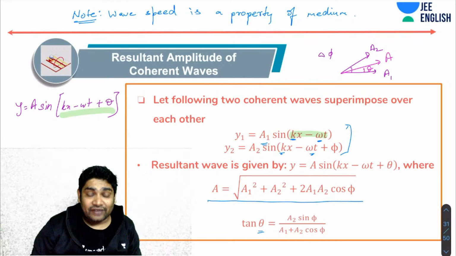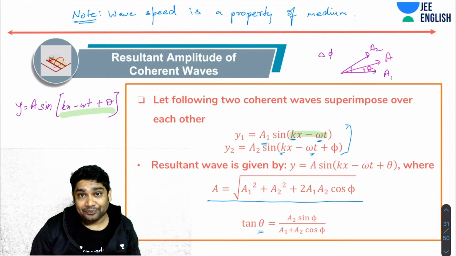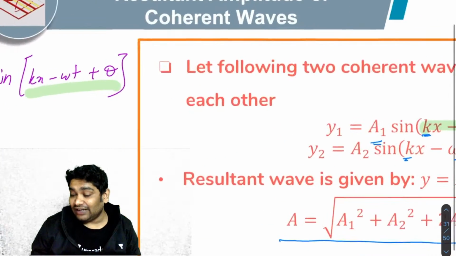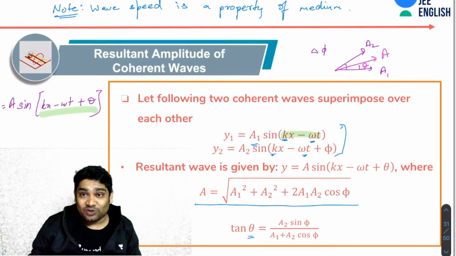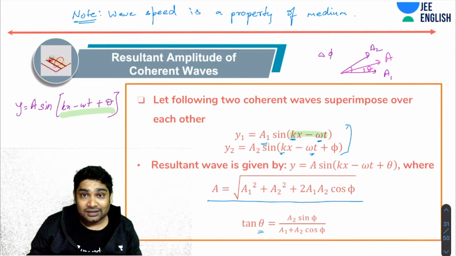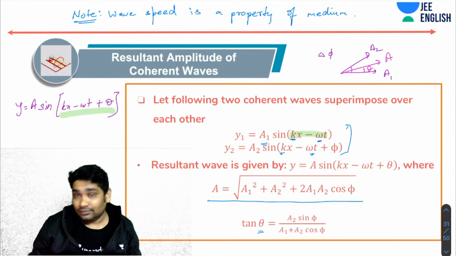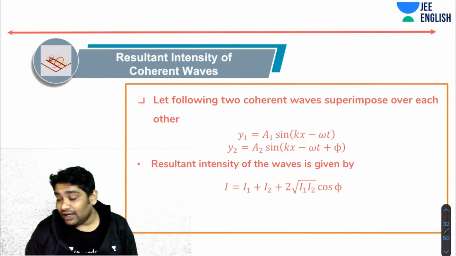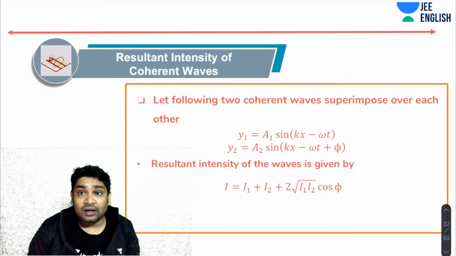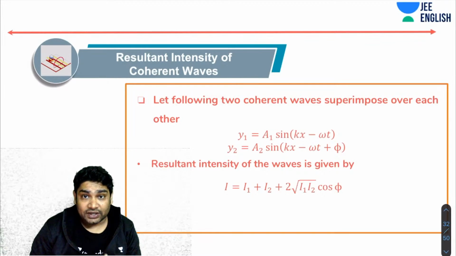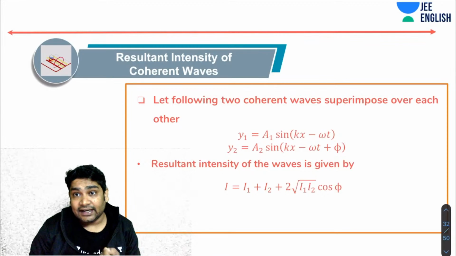So this is how you find the resultant wave equation. This is the wave that results from superposition of these two waves y1 and y2. Now, when two coherent waves are superimposing, you can also find the resultant intensity.